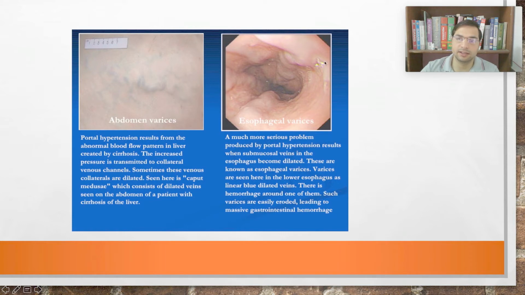See here, right here also. These esophageal varices, they can rupture and that can lead to blood in the esophagus, and that can lead to vomiting of blood, right? Hematemesis. These are varices over the abdomen. Over the abdomen you can see the veins, swelled up veins.